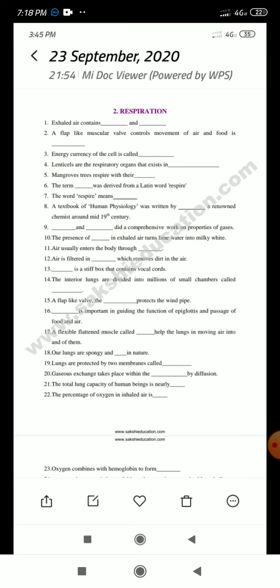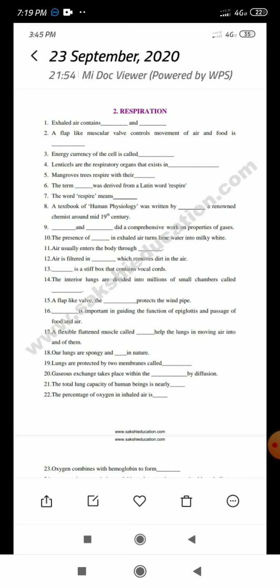Energy currency of the cell is called? ATP. What is the full form of ATP? Adenosine triphosphate. Okay.